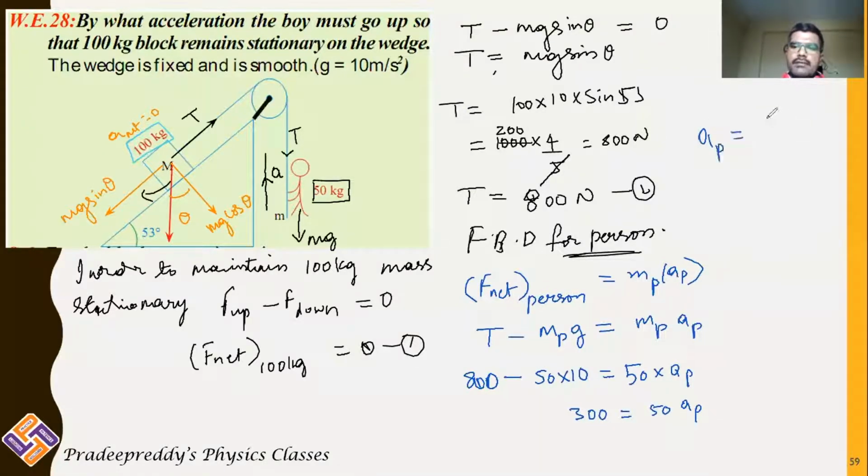The acceleration of the person is equal to 300 divided by 50, which is 6 meter per second square. So in order to maintain the 100 kg mass at rest, the person should pull the string in such a way that he gets an acceleration of 6 meter per second square.